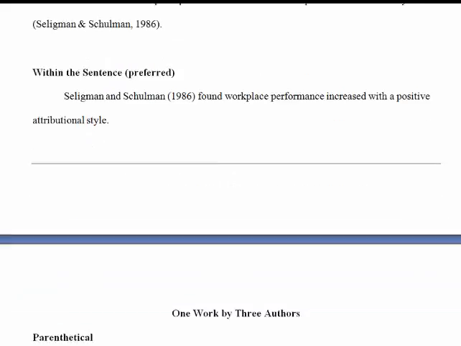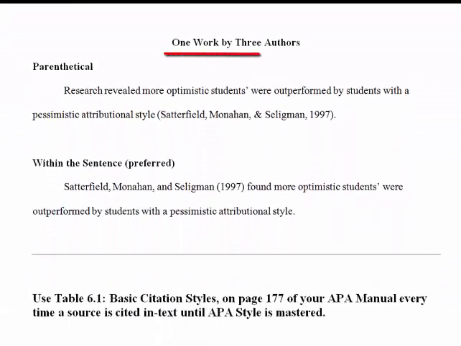In the final example, we have one work by three authors. Again, the authors' last names are provided within parentheses using parenthetical formatting. However, in this option, you will also see the addition of commas to separate the authors' last names, and again the ampersand sign binding the last names and the year of the publication. In the second example, you have the authors' last names again used within the context of the sentence, with commas separating the authors' last names and the word and combining the last names.